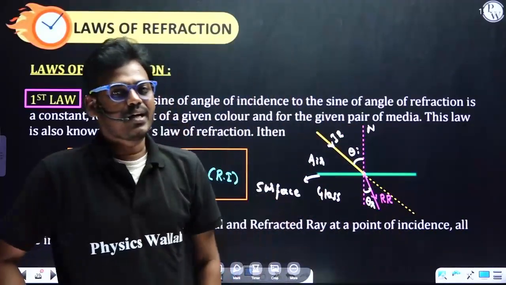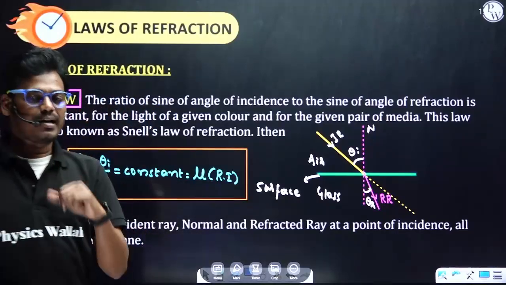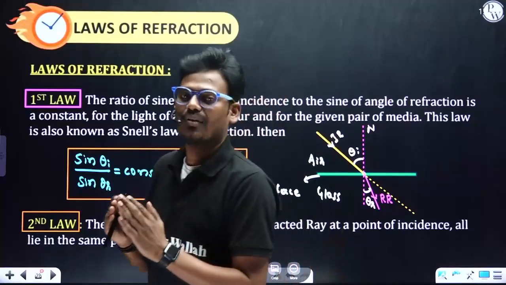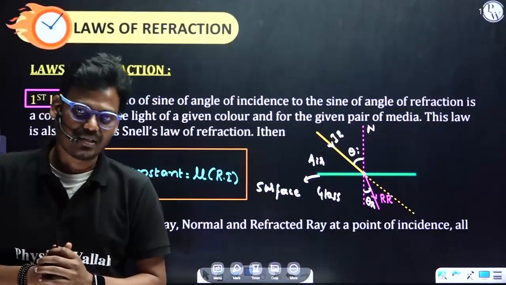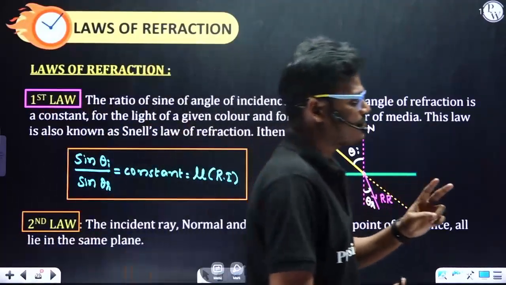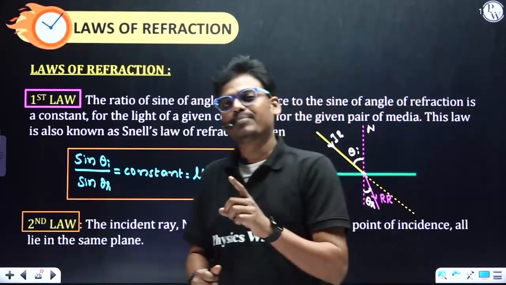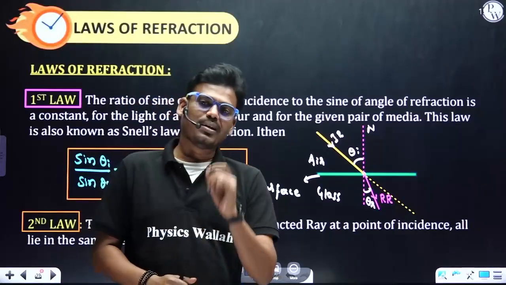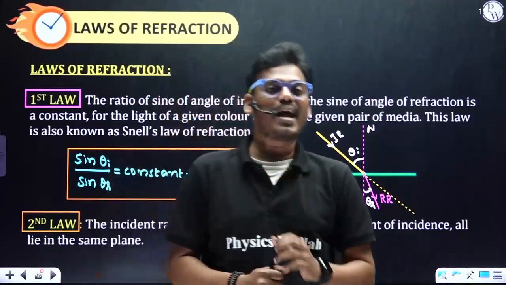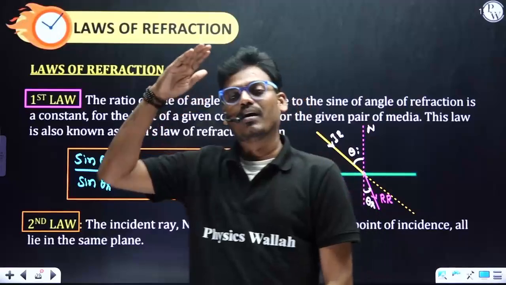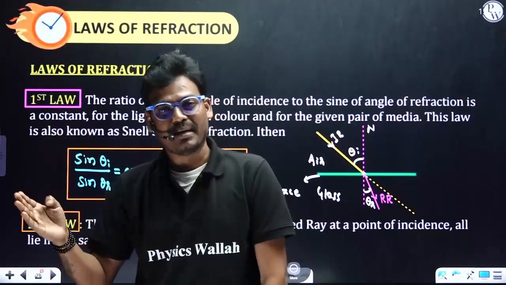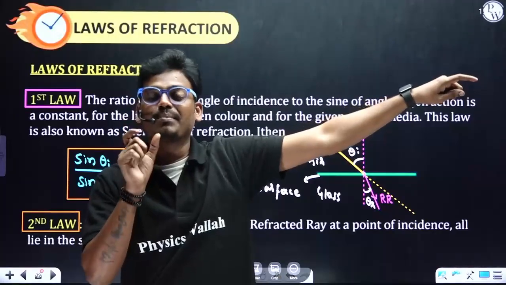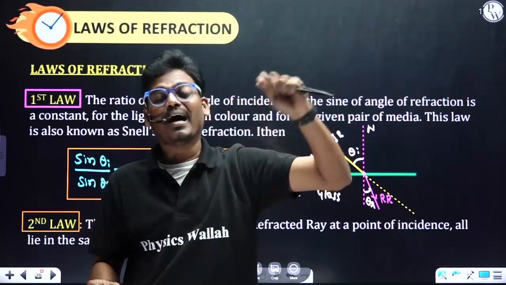How do we define this refractive index, and what are its types? Refractive index is basically the sine of the angle of incidence to the sine of the angle of refraction. Here two types of refractive index are there. The first one is absolute refractive index, and the second one is relative refractive index. The absolute refractive index is when we compare the speed of light in a second medium with respect to the speed of light in a first medium. If I use the term absolute, the first medium should be air or vacuum.